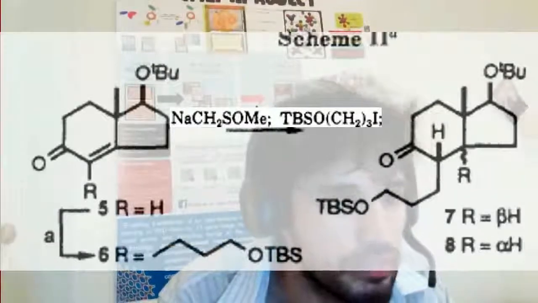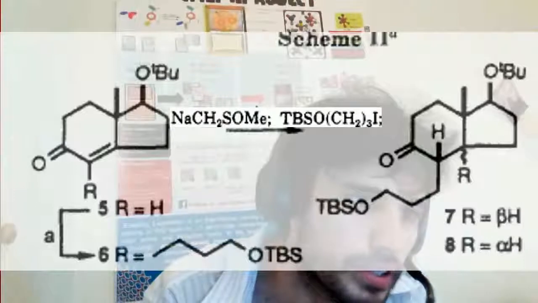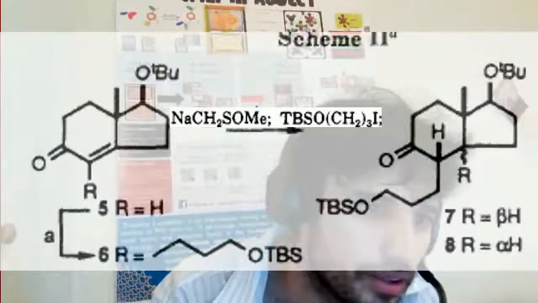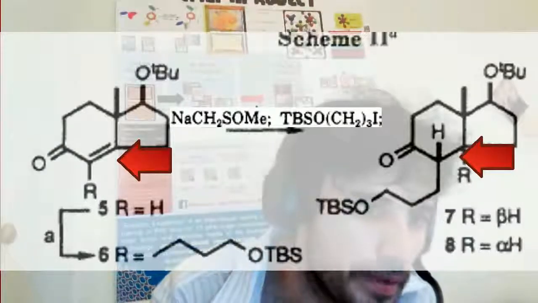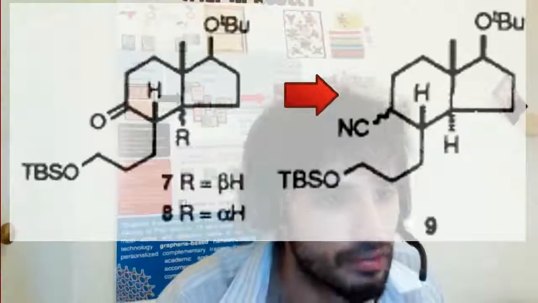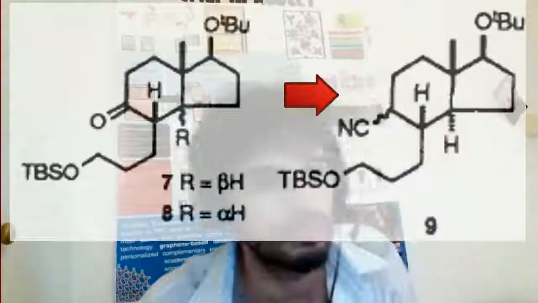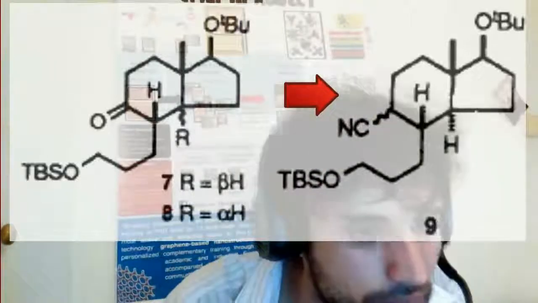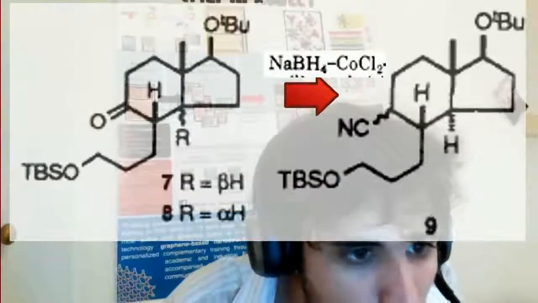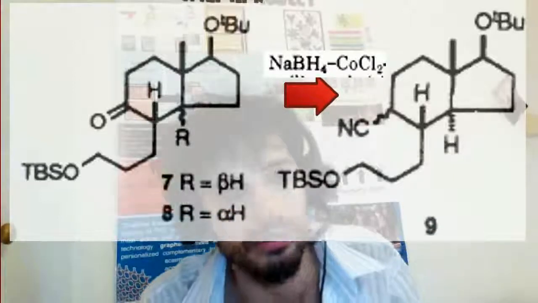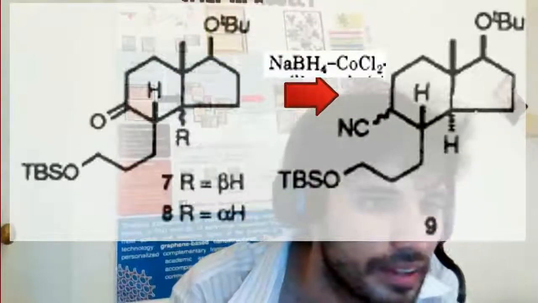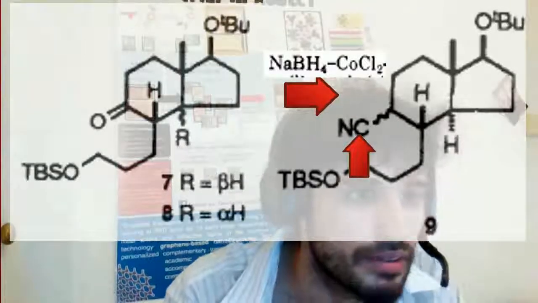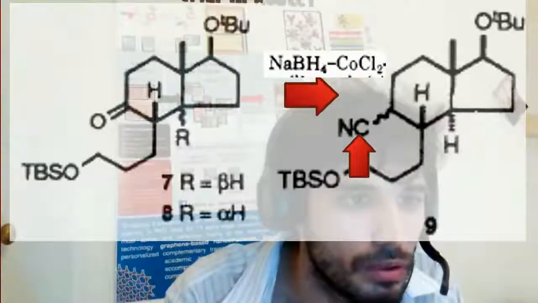And after submitting to the reactive, the double bond is reduced. During the second reaction, by adding a curious catalysis of cobalt and also boron, a cyanide was added in the skeleton of the structure.